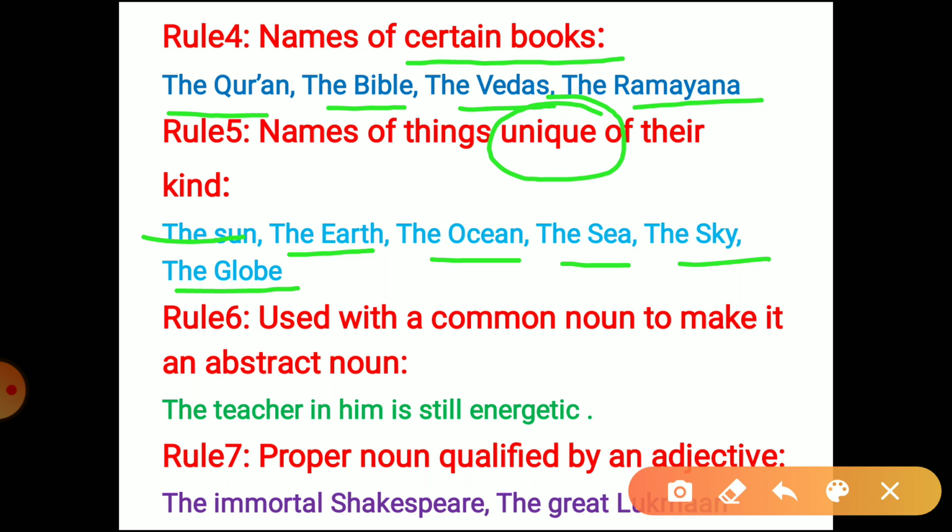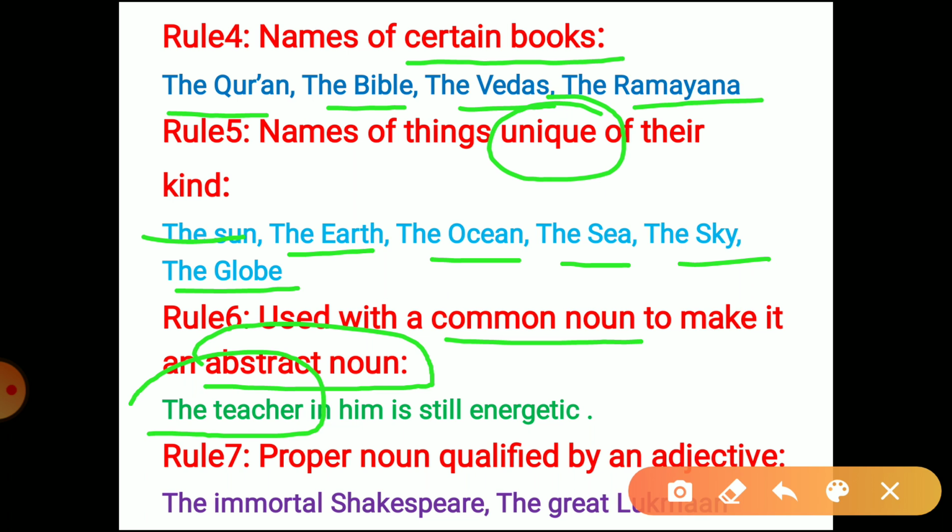So then we have the next rule, rule number 6. We use this definite article with a common noun to make it an abstract noun, or to make it an abstract quality. For example, we have "the teacher in him is still energetic." So we are not talking about the teacher, we are talking about the quality of being a teacher, the teacherly aptitude. So we say "the teacher in him", उसके अंदर का वो उस्ताद अब भी जवान है. So even if he looks an old man, the teacher in him is still energetic. So we're talking of an abstract quality.